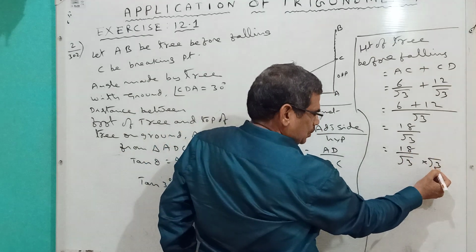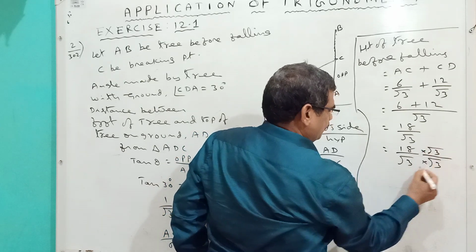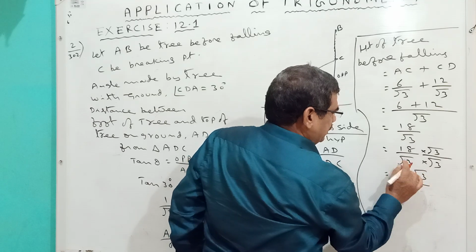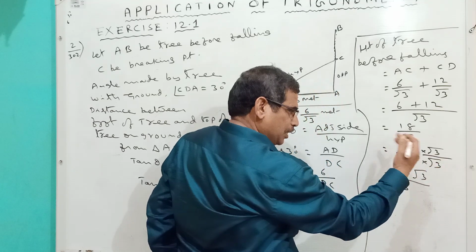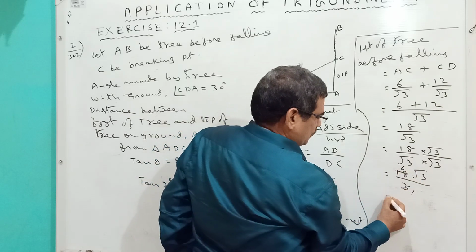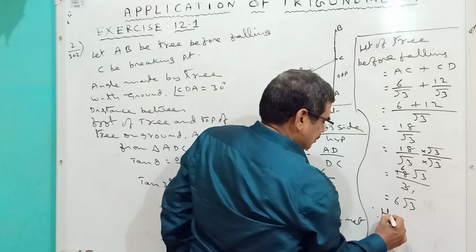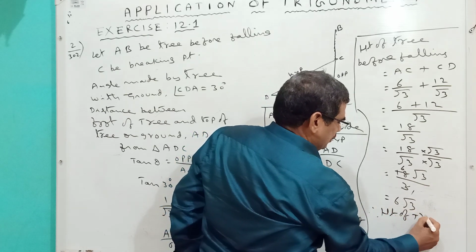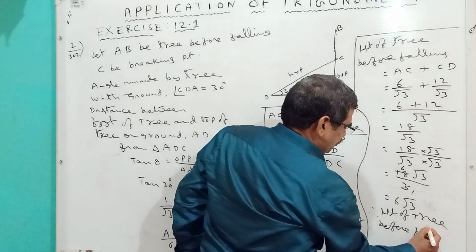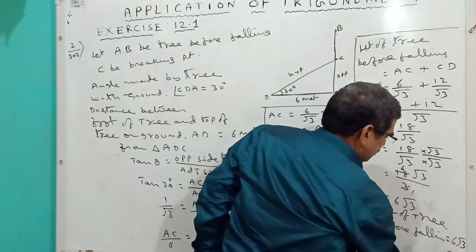I have to multiply the numerator also. So 18 root 3 by 3, root 3 into root 3, root of 9 means 3. 3 sixes are 18, so that is equal to 6 root 3. Therefore, the height of the tree before falling is equal to 6 root 3 meters.